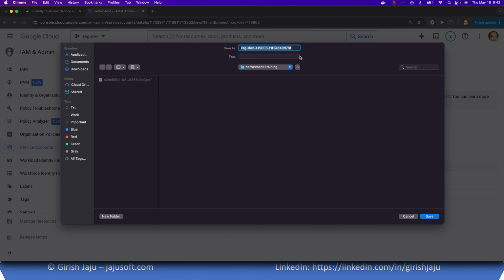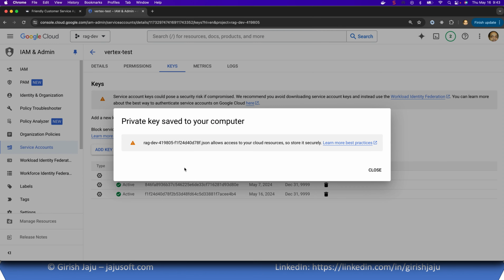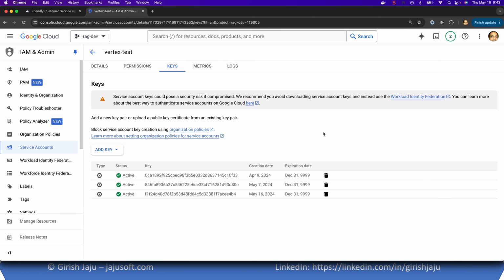and it's downloaded somewhere, right? So I have already downloaded this, so I'm not going to download it again, but you can store it somewhere, and I will show you a trick where, when you are running the application in Docker, you can mount this on the Docker image instead of copying it, because as it says, it poses a security risk if compromised.